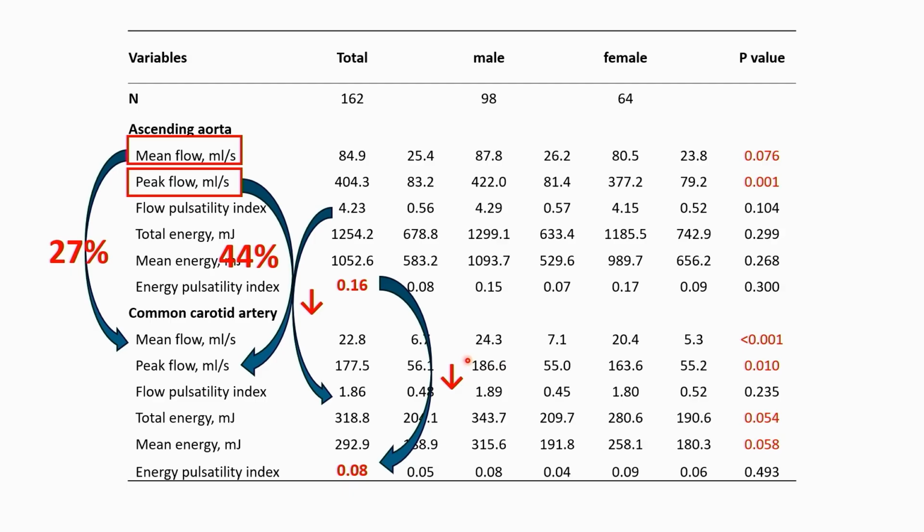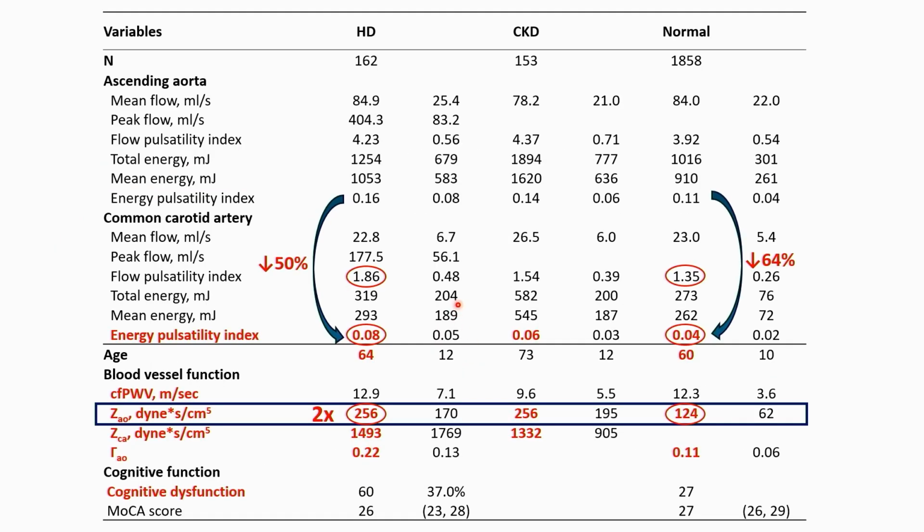And there are some sex differences. For all the hemodynamic parameters demonstrated in this figure, you can see the contrast between the HD population, CKD population, and normal population. As you can see, the energy pulsatility index decreased by 50% in the HD population, but in the normal population it decreases by 64%. So it means that our HD subjects' arterial resistance cannot decrease the pulsatile component as efficiently as normal subjects. And as we mentioned earlier, the proximal aortic stiffness, the ascending aorta stiffness, is about twice that of normal subjects.